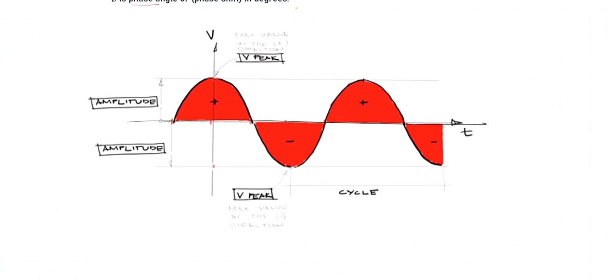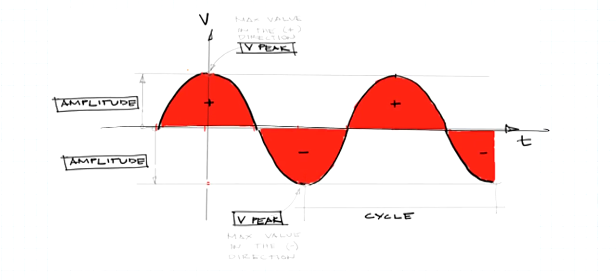Here's actually the waveform of that sinusoid. We have a graph of time along the horizontal direction and a graph of voltage along the vertical direction. So the waveform goes to some peak value in the positive, and then goes back again to zero, and then to some peak value in the negative, then goes back to zero, so it's a cyclic waveform. This peak value is what we call the V peak, the peak voltage. So it's the maximum value in the positive direction.